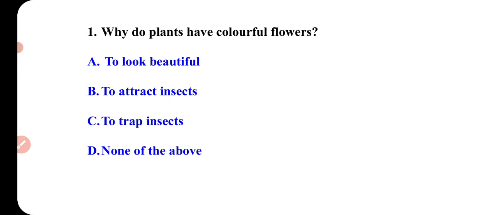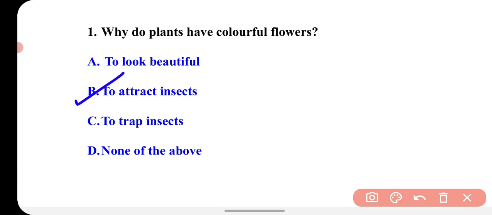The options are to look beautiful, to attract insects, to trap insects, and none of the above. So why do the plants have colorful flowers? You know that the flowers have colorful petals so that they can attract the insects, right? Those colorful petals attract the insects, and this helps them to transfer the pollen from anther to stigma so that the fertilization can take place. So here the right option is to attract insects.